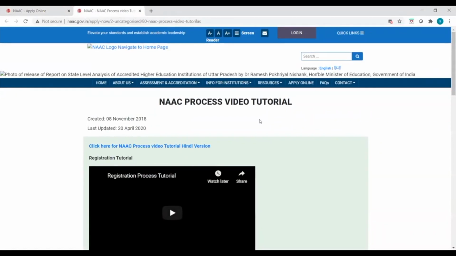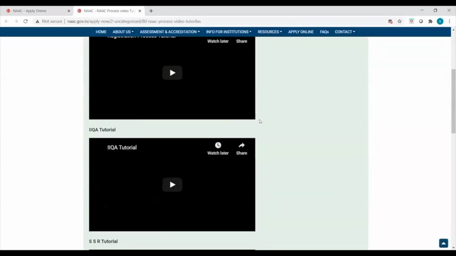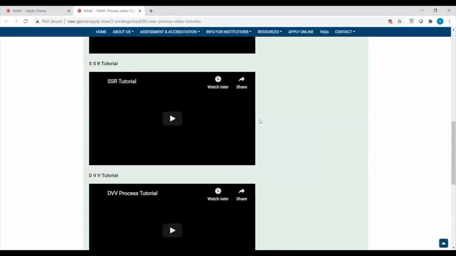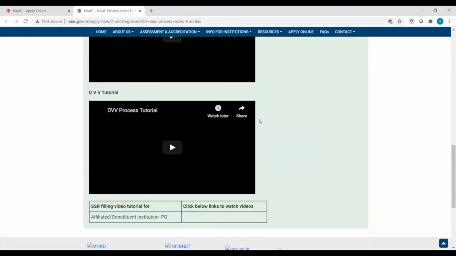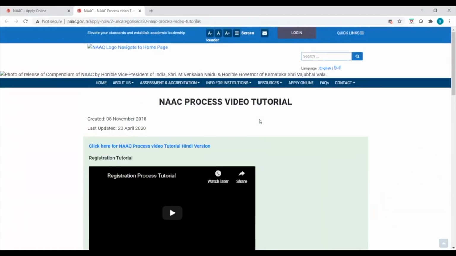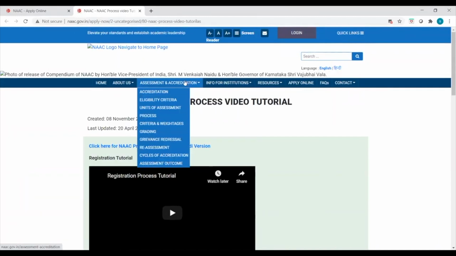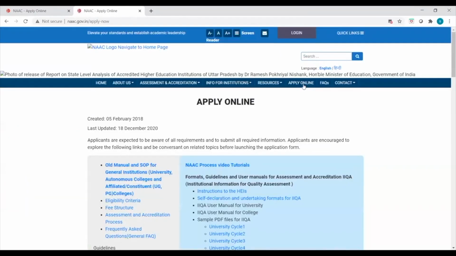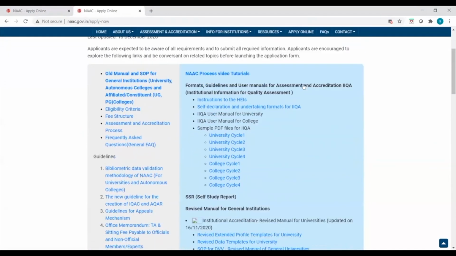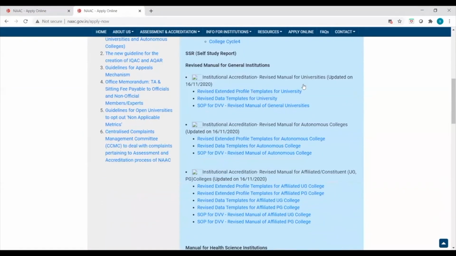It's in Hindi and it's in English also. If you go, everything is online. The SSR tutorial, DVV tutorial is here. How to fill up that is also available on the NAC website. So we have tried, as far as possible, to the maximum extent, to make the information available on the public platform so that they are benefited also.